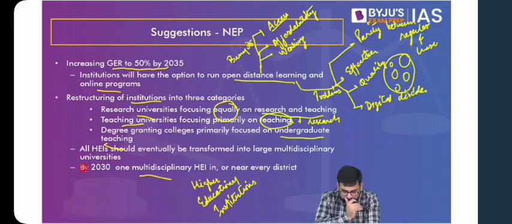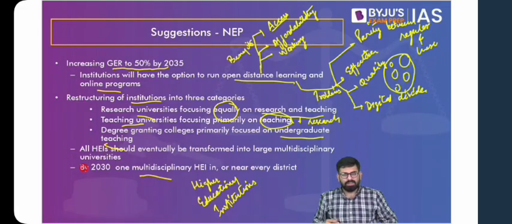These large multidisciplinary universities mean you think about your Delhi University. You have various courses ranging from humanities, commerce, engineering, medical. You have everything together. But there the problem is the campus is not in one place. So you can think of any big private university which has multiple courses in one place. For example, Amity University. For example, LPU, CU, etc. You have various examples. What are these? Multidisciplinary. They have multiple disciplines available there.